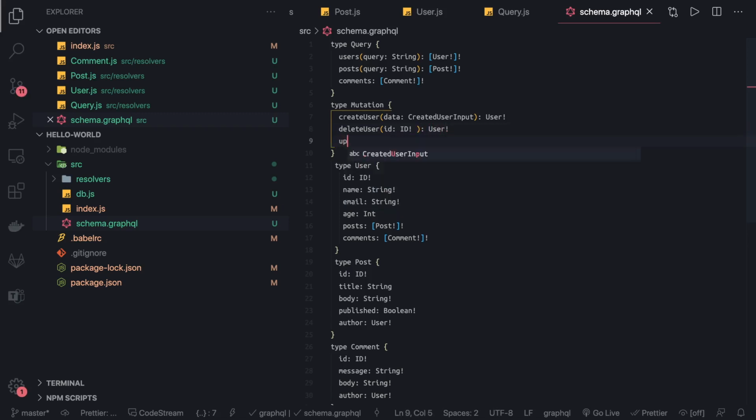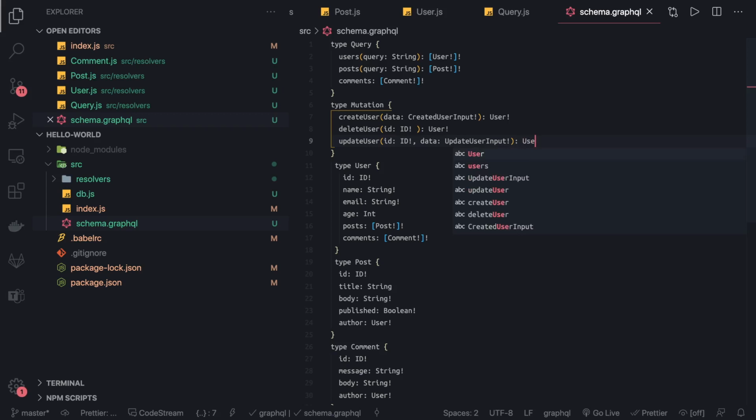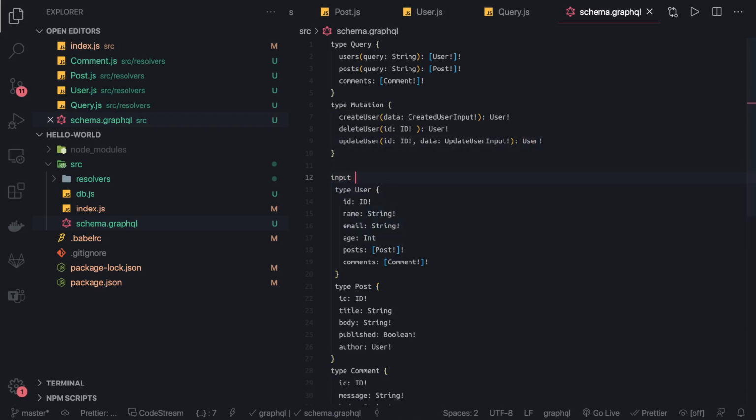Right, similarly we have update user. There can be another type, so what we need to pass here is id. This is the first argument, and data is another, which can be of another type, update user input. Now let's quickly, and these are required, right? Because in create, this is the required input, and once the create, update and delete is done, we are returning the user object. So we have to create this create user input. This is the new type we have defined. So this is the input type,